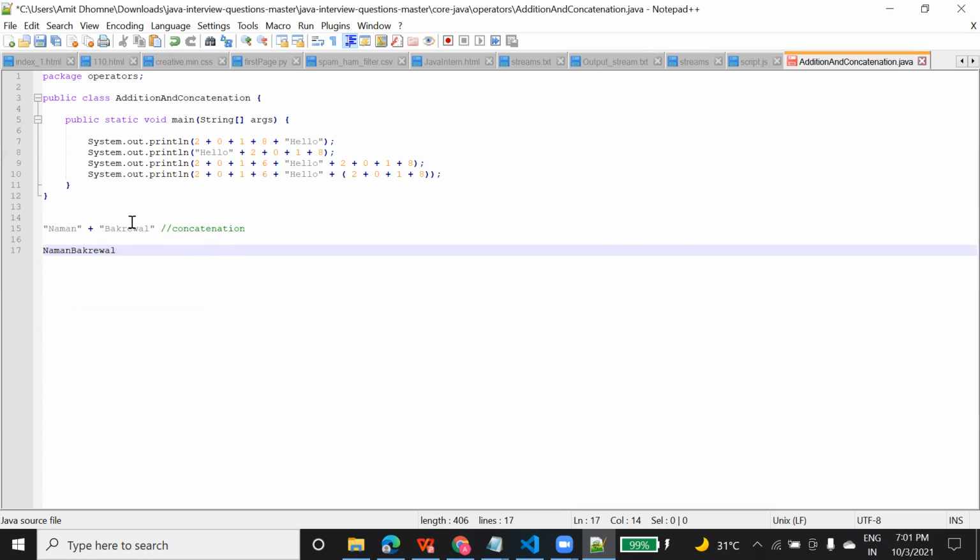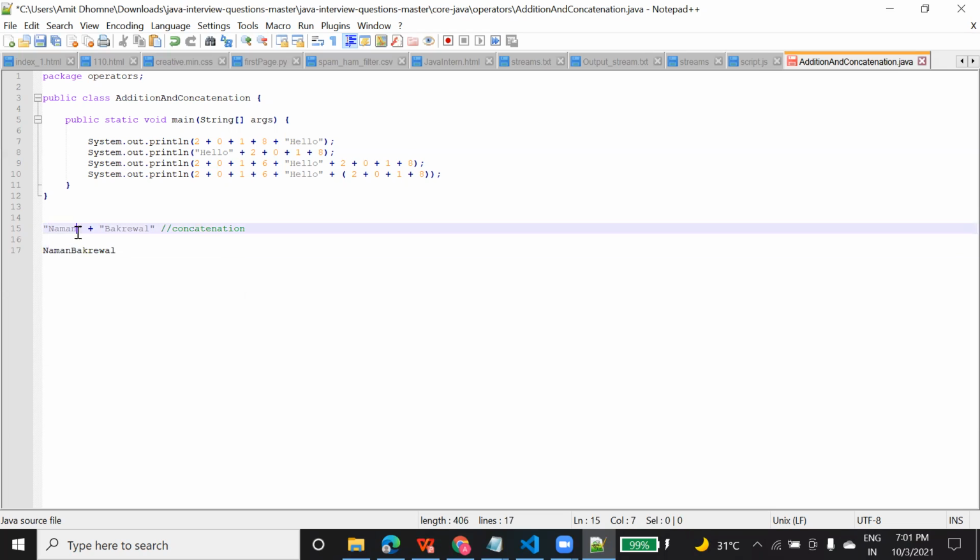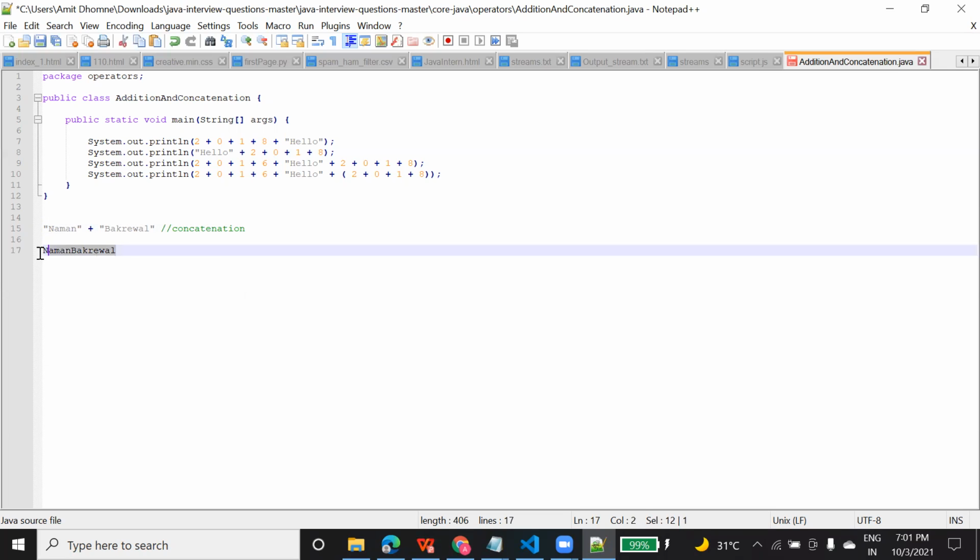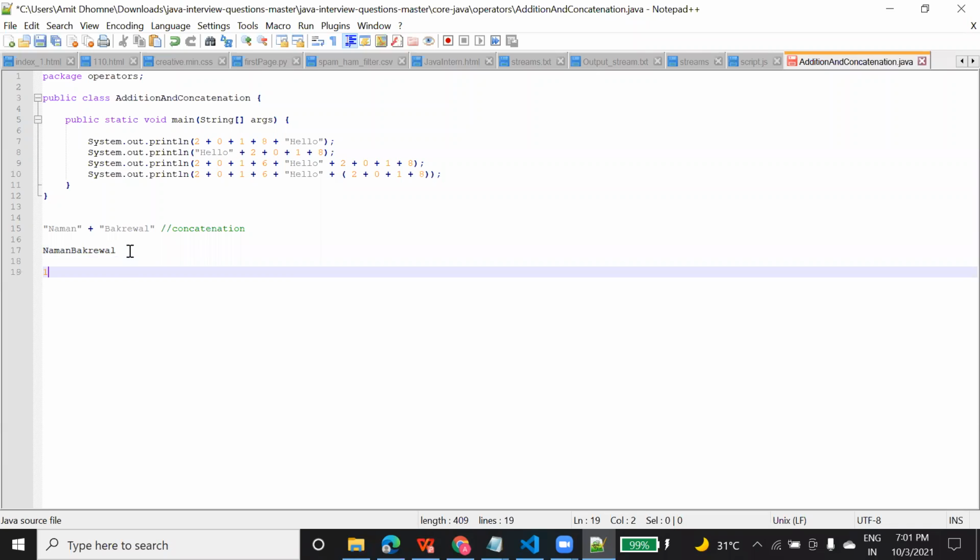It is going to add a string just at the end of n. So this is the way of doing concatenation. The plus operator works in this way. I hope it is clear to you what concatenation is. But if you use it with numbers, 1 plus 2, it is going to give you 3. So this is the difference.